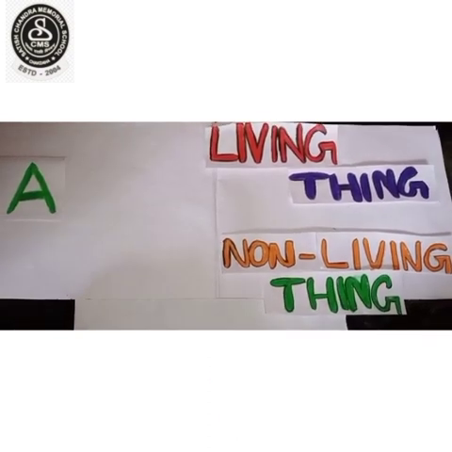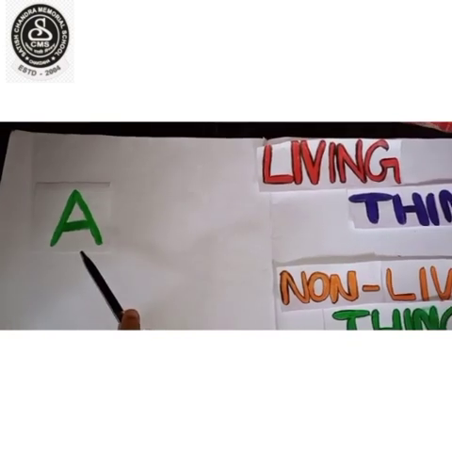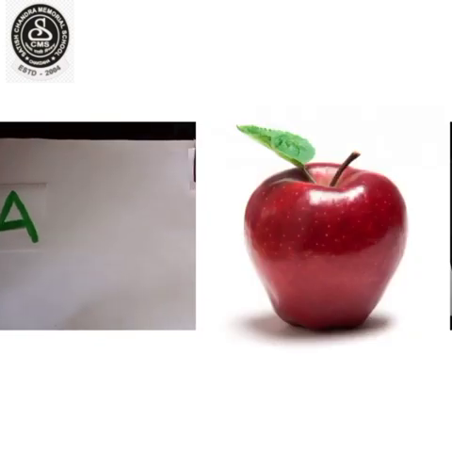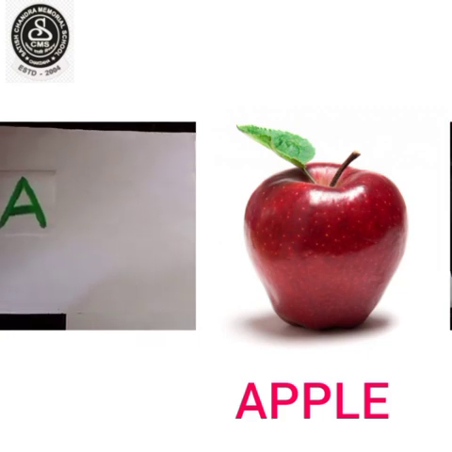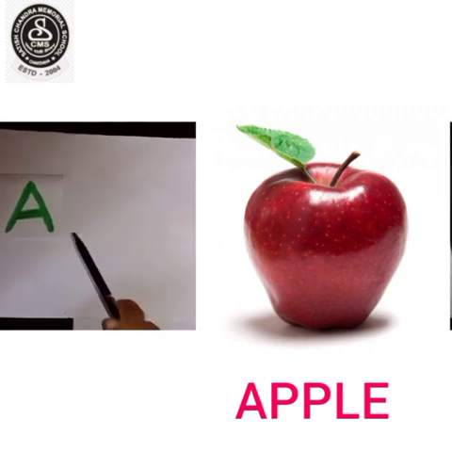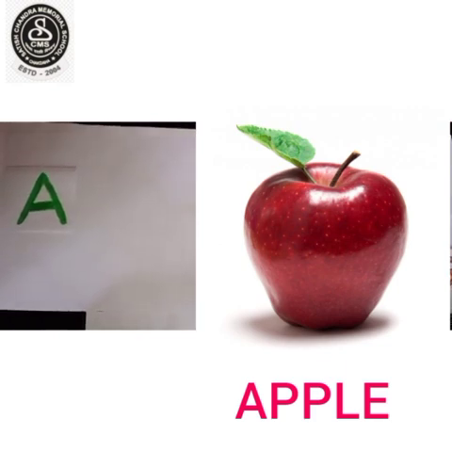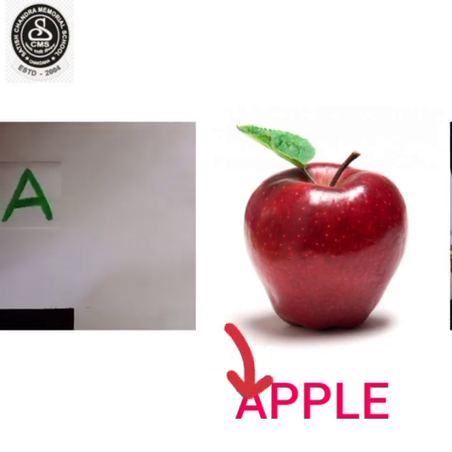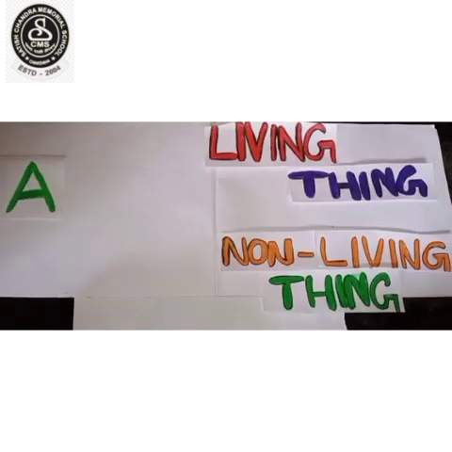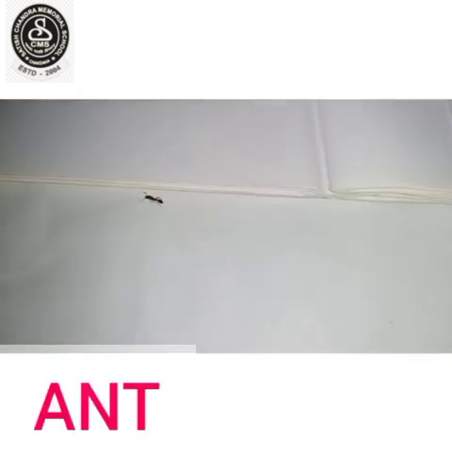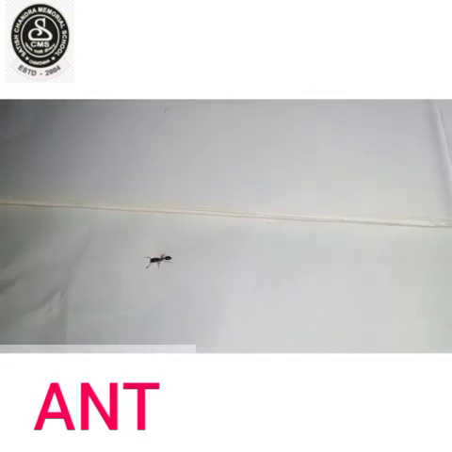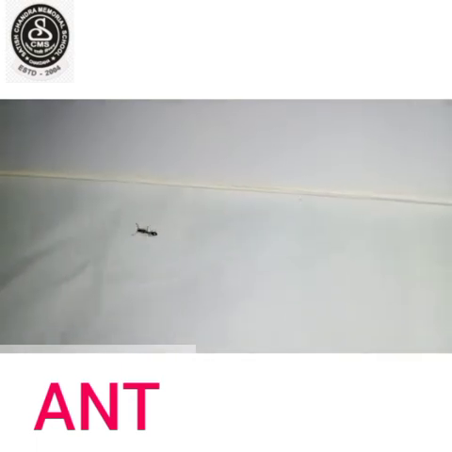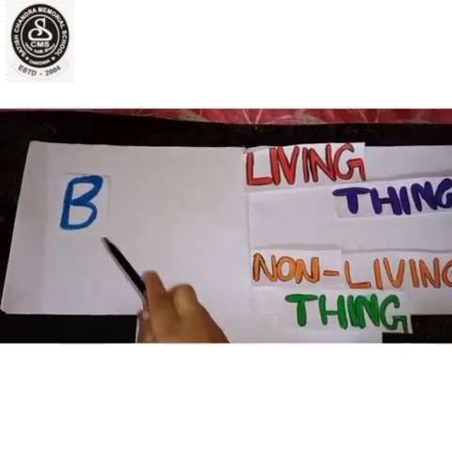Now, non-living thing starting with A. Apple. A-P-P-L-E. Apple. See the beginning letter of apple. It is A. So, apple is a non-living thing. See everyone, here is one ant. See how it is moving here and there? It is a living thing, right? Very good.